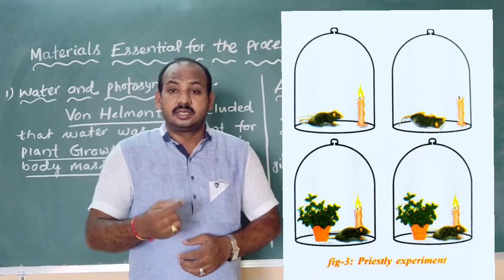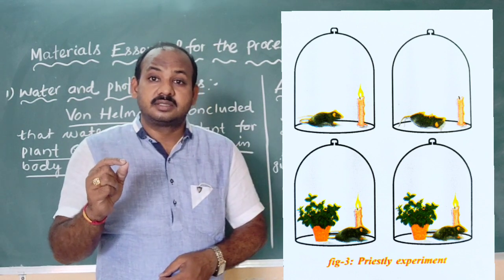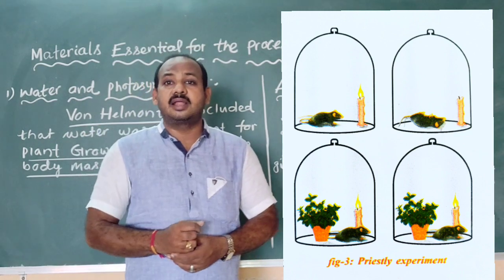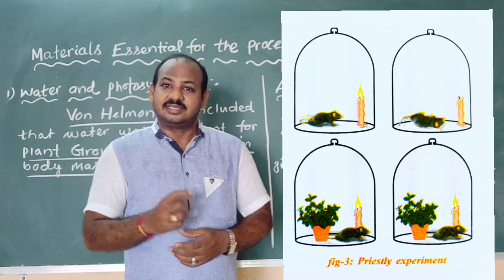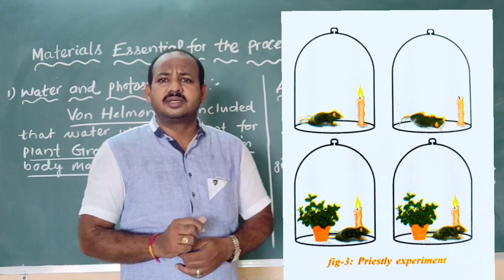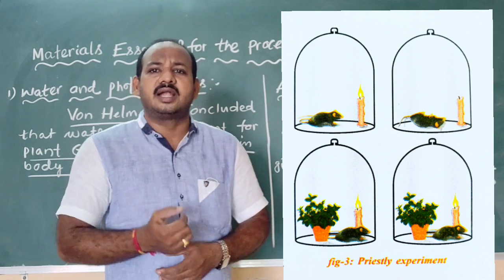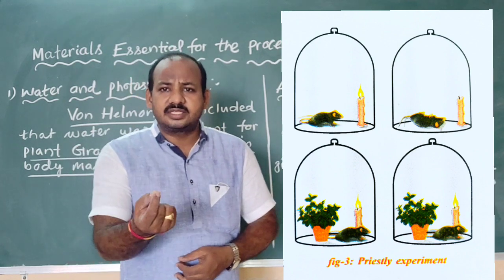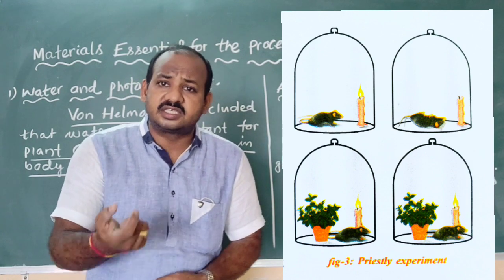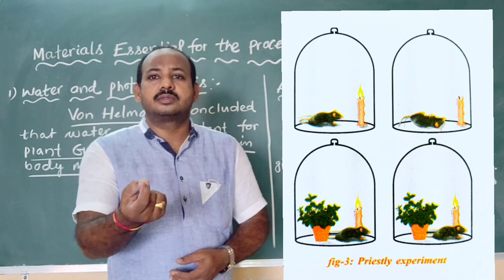That means, as long as the gas required for combustion was there in the air inside the bell jar, the candle burned. As soon as that gas was exhausted, the candle went off.